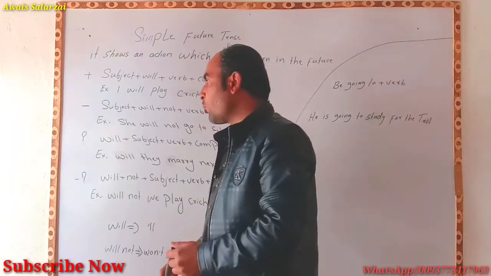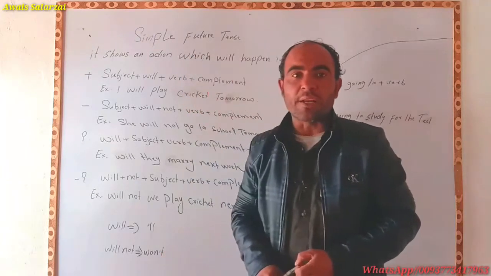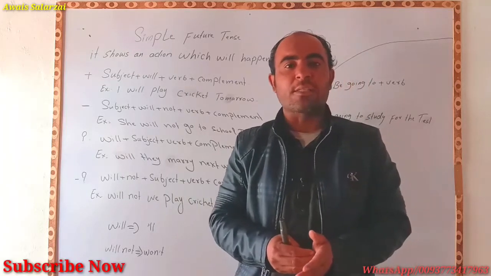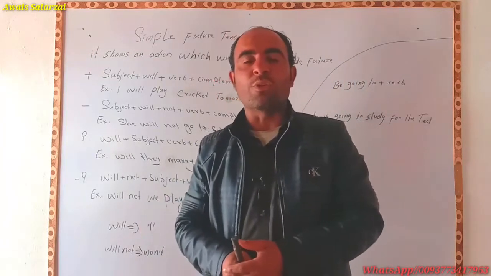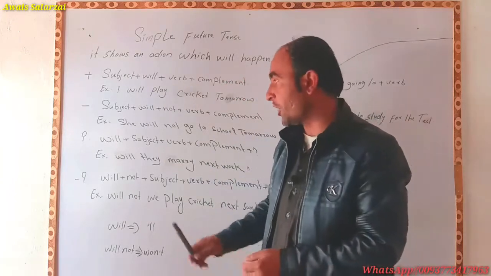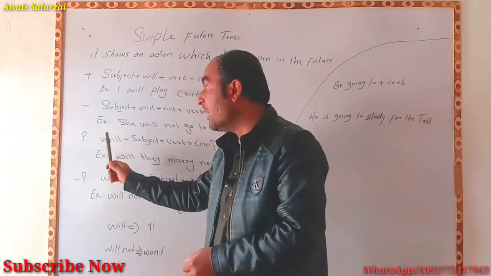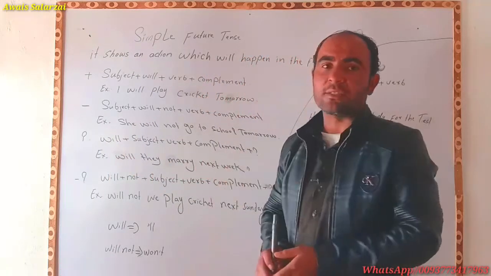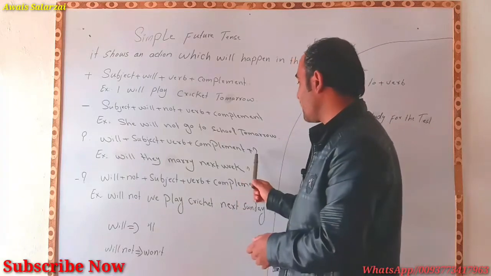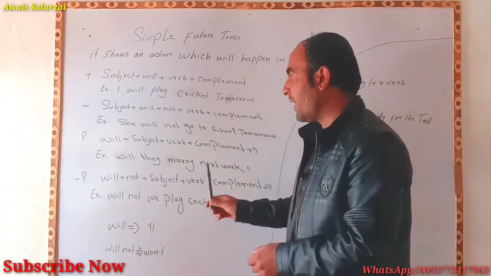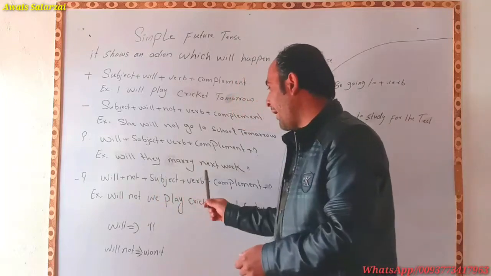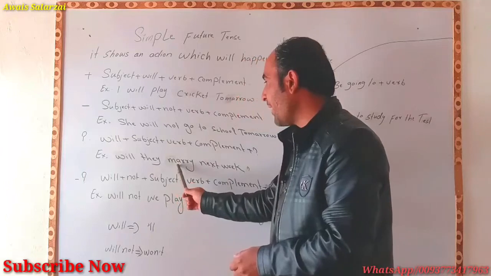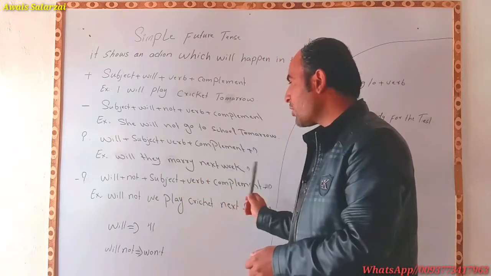Next we have interrogative structure. In interrogative structure, as we have studied in other tenses, the auxiliary of all the tenses will come at the beginning of the sentence whenever you want to make an interrogative sentence. So first of all we will place auxiliary. After auxiliary, subject, then verb, then complement. The sentence is interrogative, so at the end of the sentence we have to write a question mark. For example, will they marry next week? Will, then subject they, then verb. Marry is verb and complement next week.